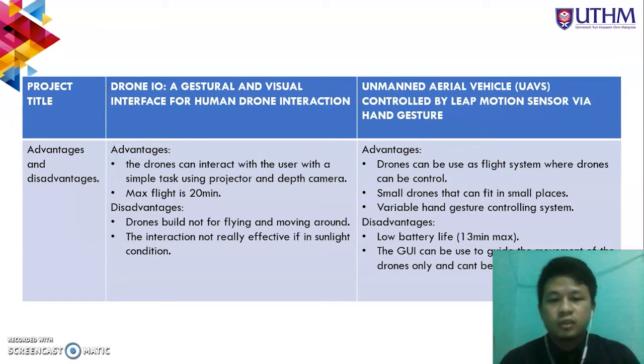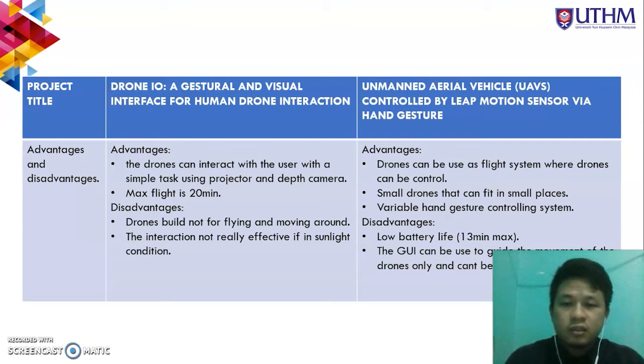The user can interact with it using a hand and the movement of the feet, and it can also fly around 20 minutes since it's using a DJI Phantom.